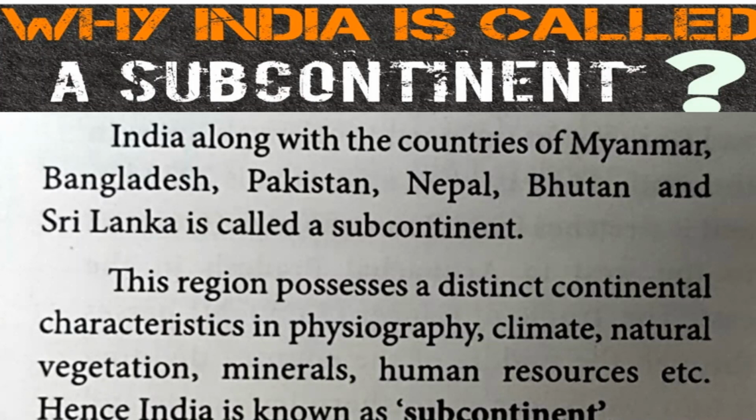So India, along with the countries of Myanmar, Bangladesh, Pakistan, Nepal, Bhutan, and Sri Lanka is called as a subcontinent because this region possesses distinct continental characteristics in physiography, climate, natural vegetation, minerals, human resources, etc. That is why India is known as subcontinent. That is why Russia, though it is larger than Australia, has not been granted the status of continent, because it does not have distinct continental characteristics as the subcontinent of India possesses.